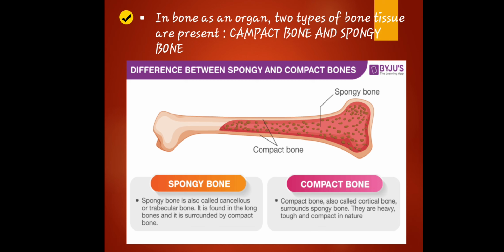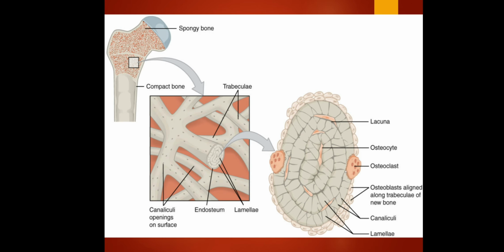Why? The spongy bone, which is somehow a trabecular bone, is the internal part, the softer part of the bone. And the compact bone, of course, is heavy and tough because it is the protection of the inside, the internal part, which is called the spongy bone. Okay, let's proceed. So these are the types, of course. I will be giving the definitions in our further discussion.